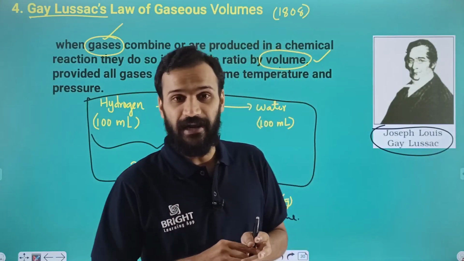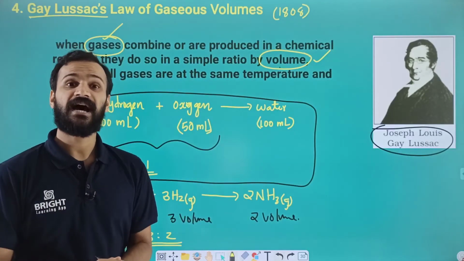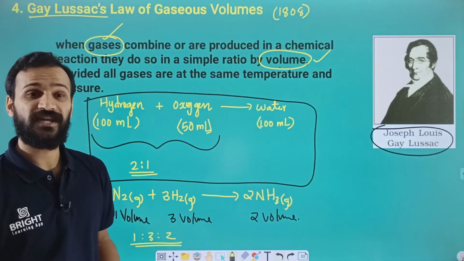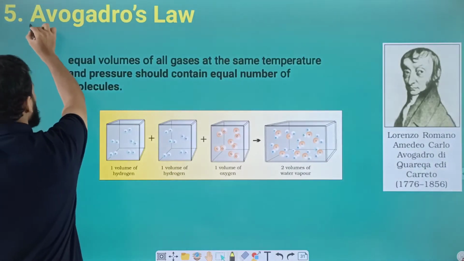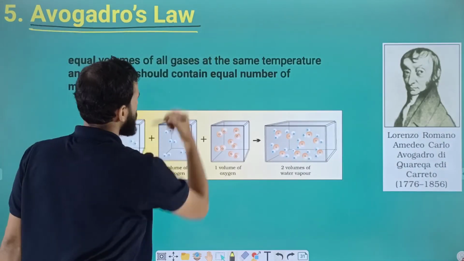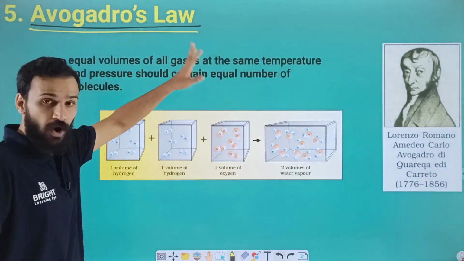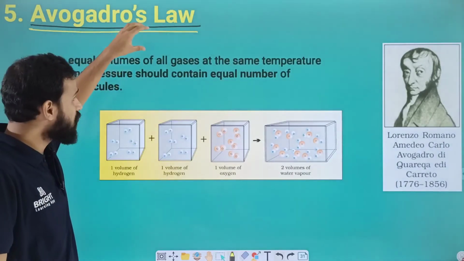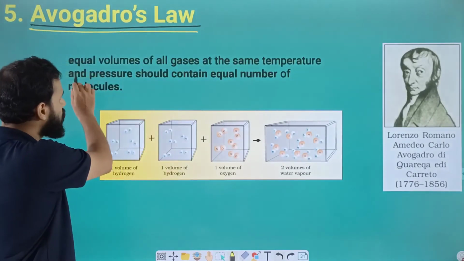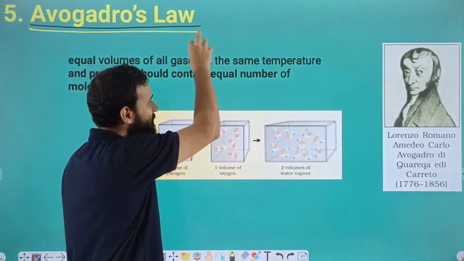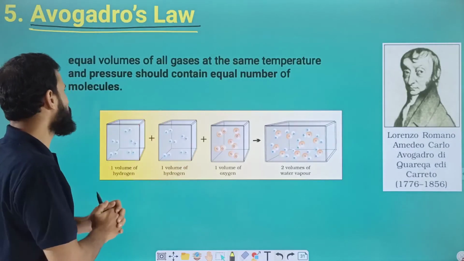And dear students, more clarity on the law proposed by Gay-Lussac is given by another scientist, Avogadro. He also suggested his own law, called Avogadro's Law. This is the most important law. It states, very simply, that equal volumes of all gases at the same temperature and pressure should contain an equal number of molecules.